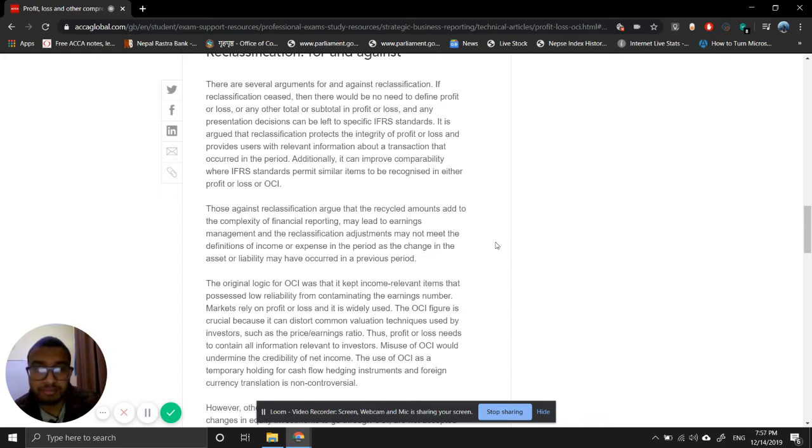So when there is a bigger profit, then they might actually reclassify it. So there is a probability of earnings management.